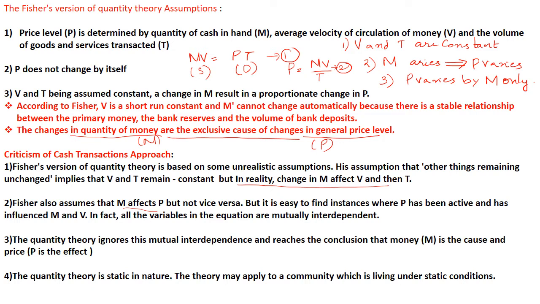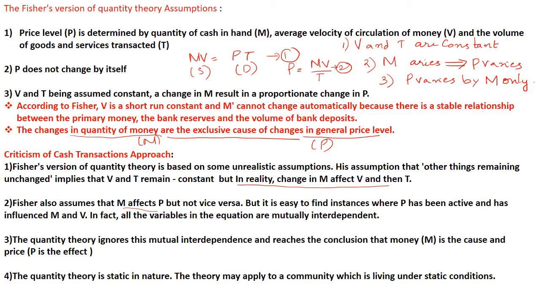Clear? Okay, so the second assumption is that any variation in M, that is the change in the quantity of cash in hand, can lead to variation in the price level, right?